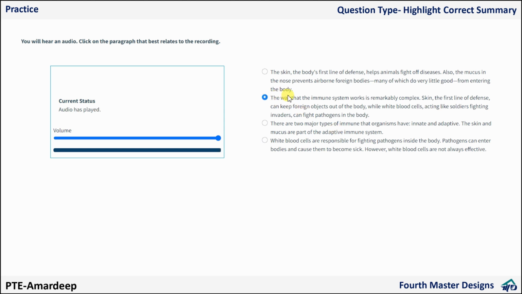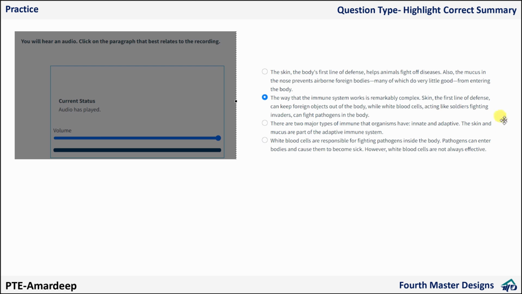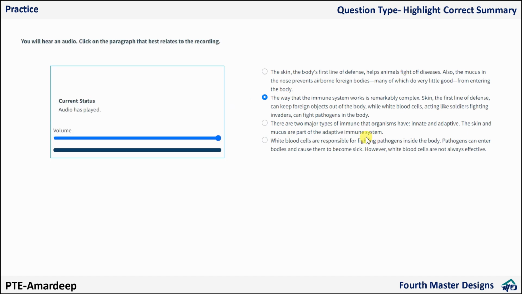So my answer is number 2. Why? She discussed two systems, right? She talked about the first one, the skin, and then she talked about white blood cells. Is there any white blood cell here? No. Is there anything about skin here? No. Then the skin and mucus. What about white blood cells? Nothing. So the answer is B. This is how you have to go for it.